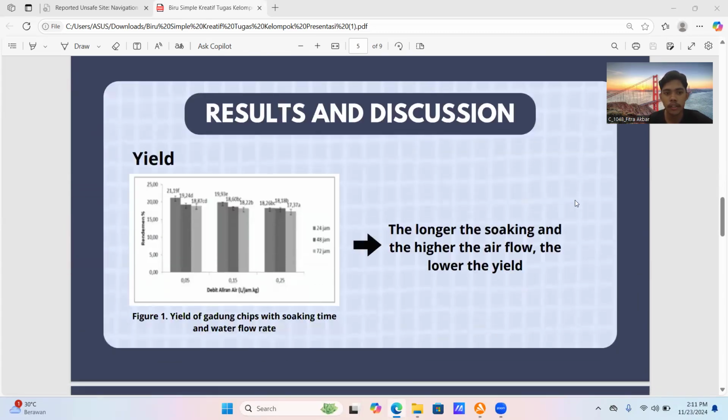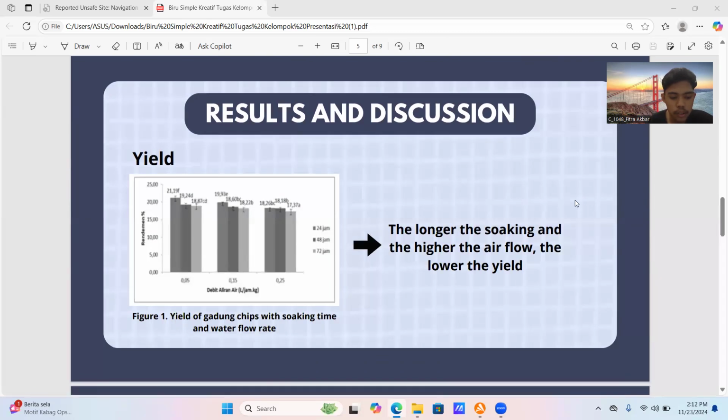Next, results and discussion. The first, yield. The highest yield was found in the treatment of water flow rate 0.05 liter per hour per kilogram with a soaking time of 24 hours, at 21.19%.